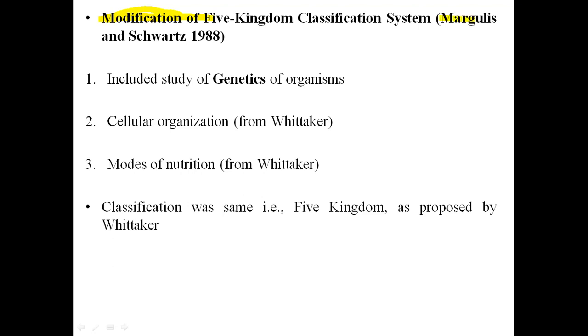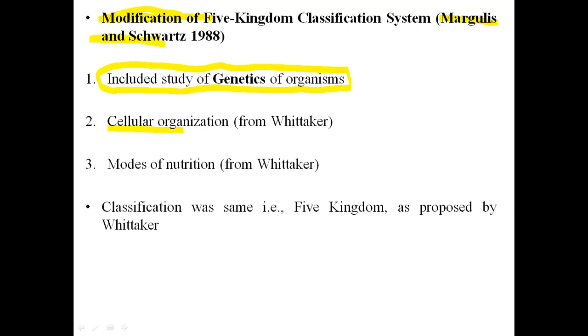So in fact, in 1988, Margulis and Schwartz, two biologists, included the genetic study of organisms into the classification system, and based on their genetic studies, the plants, the animals, the microorganisms, all of them were classified.